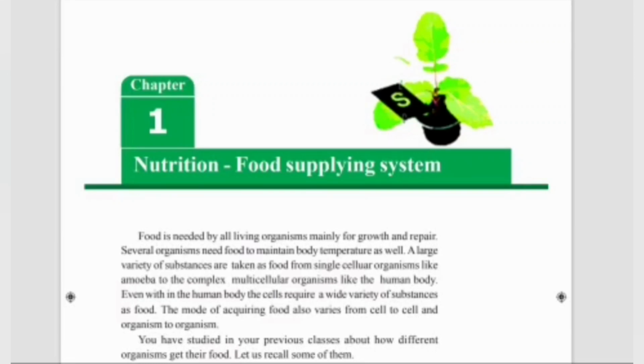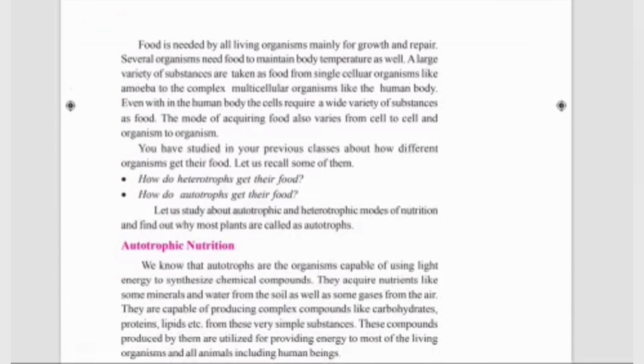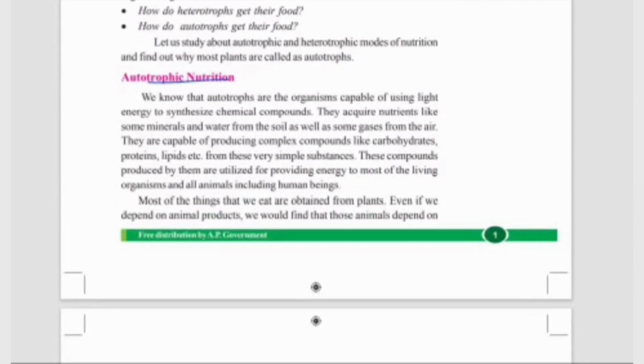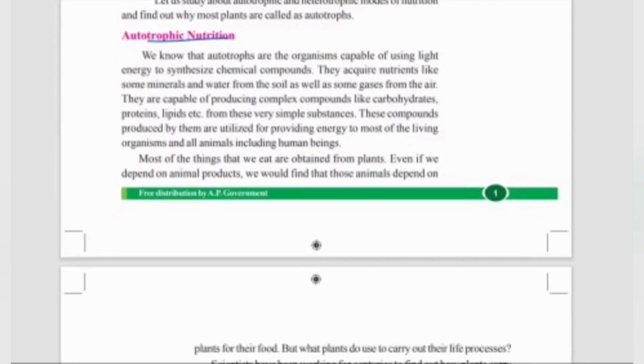So in the last video of biology chapter 1, we read about nutrition and the food supplying system. We read that food is needed by all living organisms mainly for growth and repair. We read about autotrophic nutrition and we read about heterotrophic nutrition also.